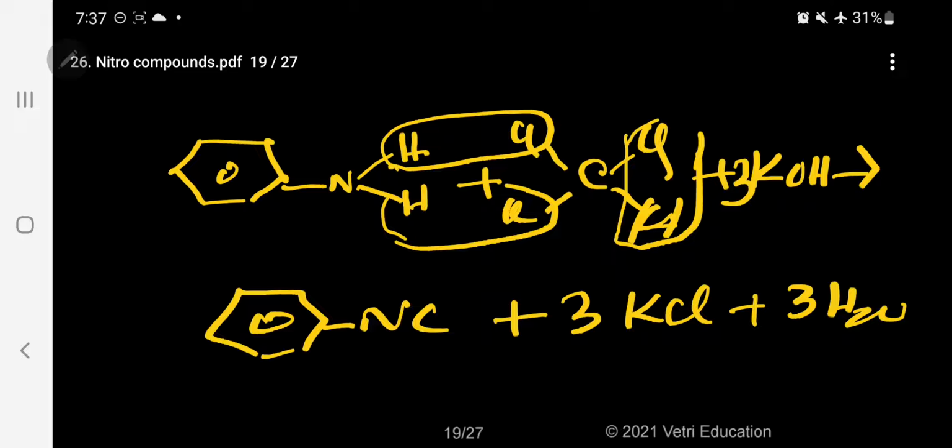Kindly follow. So this is called the carbylamine reaction. Phenyl isocyanide is the carbylamine reaction product.